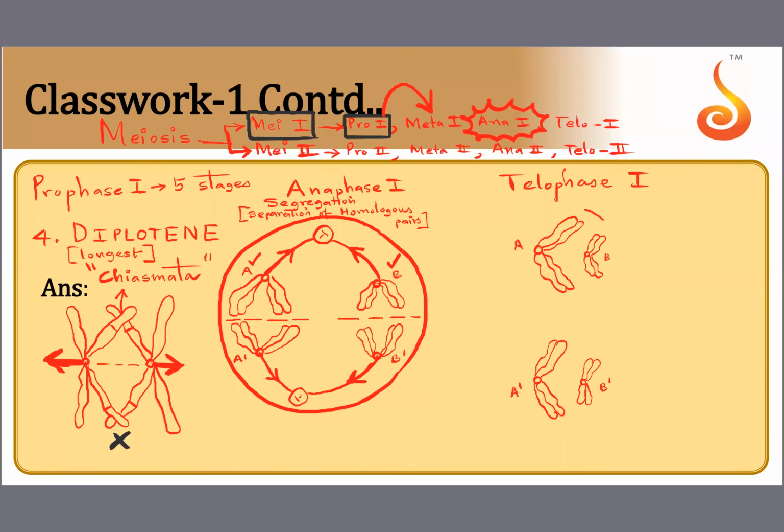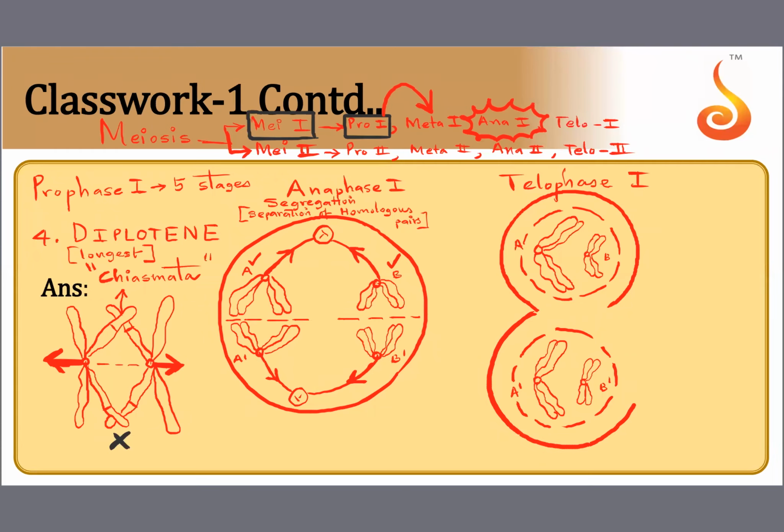And now a nuclear membrane forms around them. Once they have been separated from their matching pairs, a nuclear envelope is formed. And see now what happens to the cytoplasm. The cytoplasm is ready to undergo cleavage, ultimately splitting it into two daughter cells. So now we have two daughter cells from one cell all the way through meiosis.